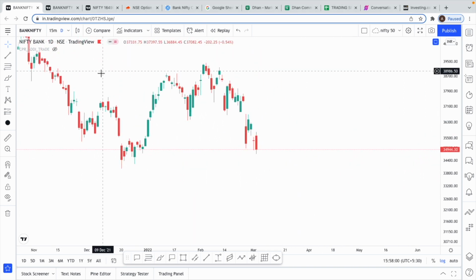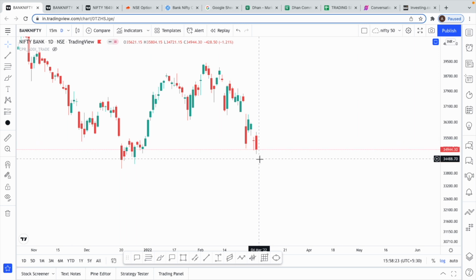This is the daily chart that I've opened for Banknifty. After getting a gap up, we got a nice bearish candle and we have made a new low. Though we have not closed below yesterday's low, we have made a new low, which is quite interesting, and a nice bearish candle actually in the first week of March.